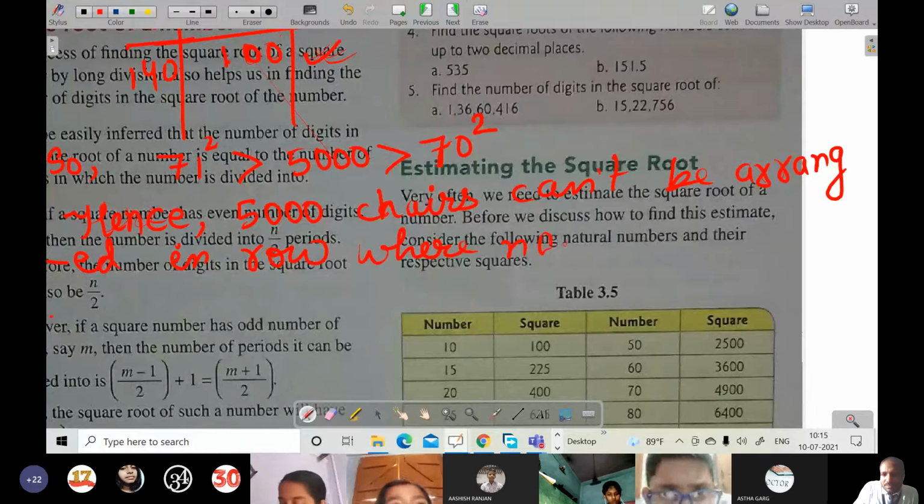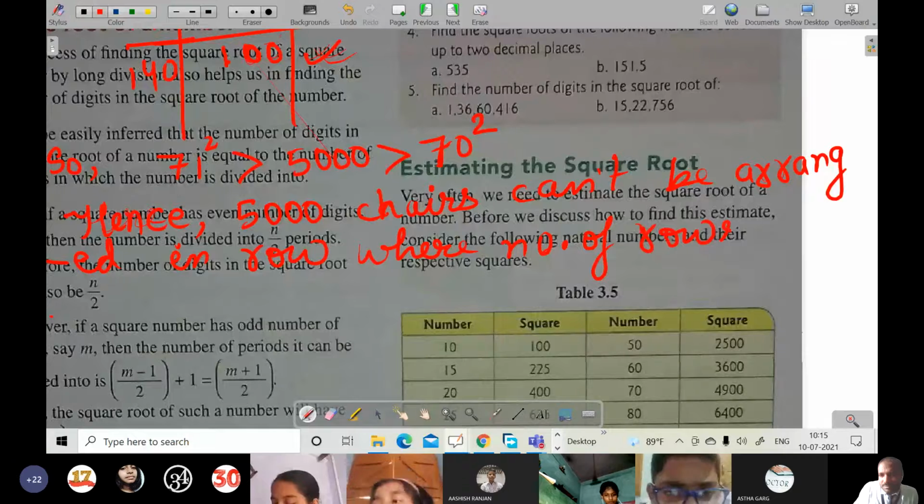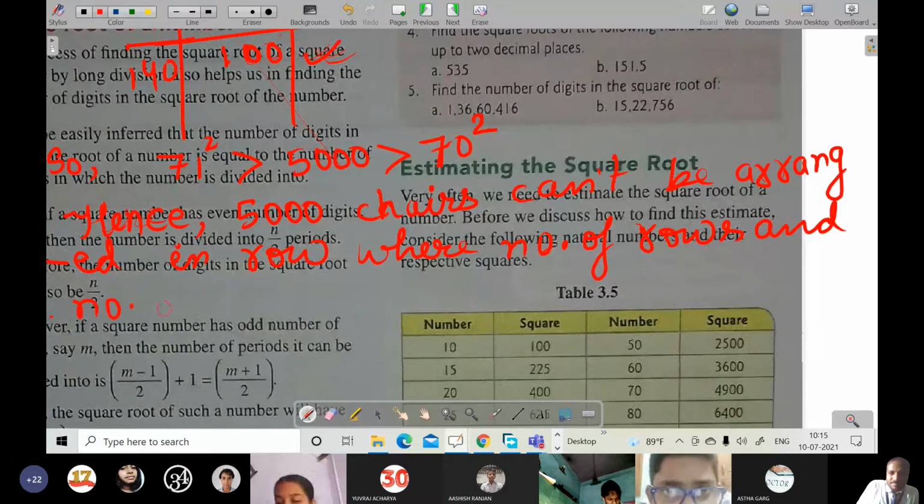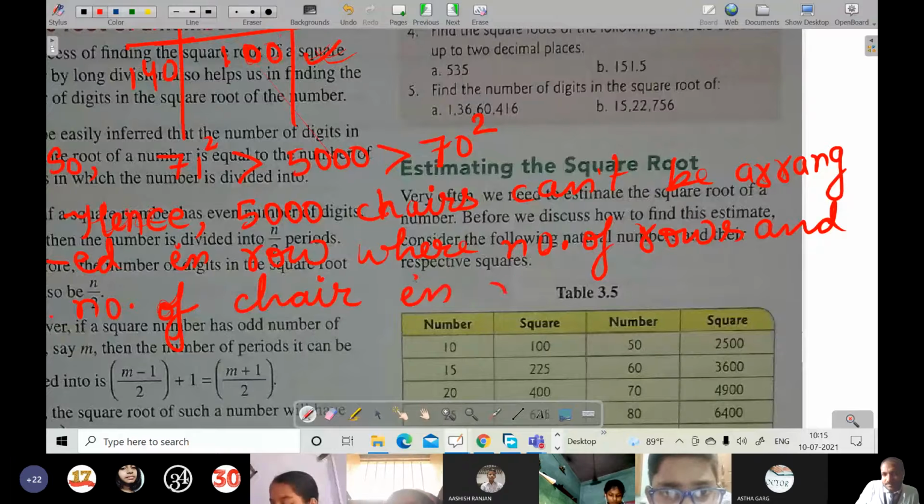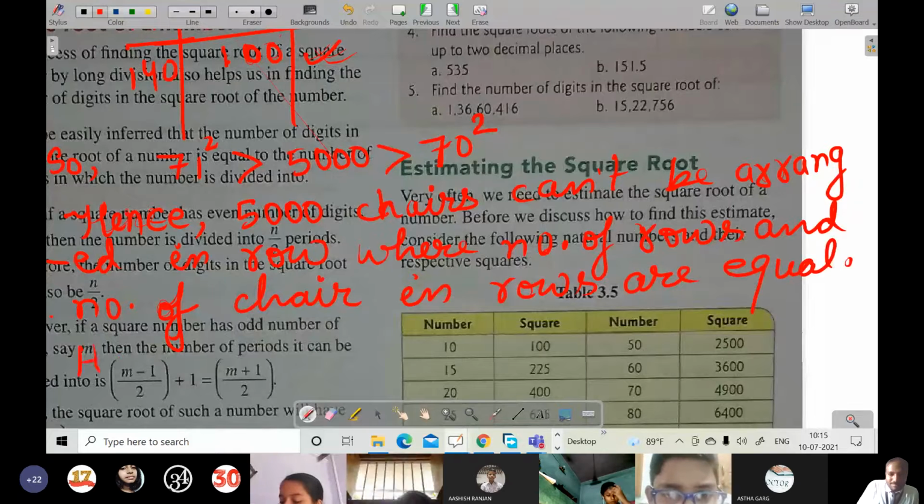In a row, where the number of rows and the number of chairs in rows are equal. Hence, 100 chairs should be subtracted.